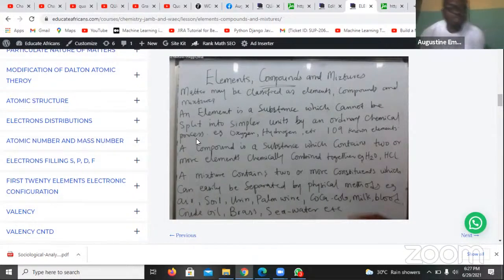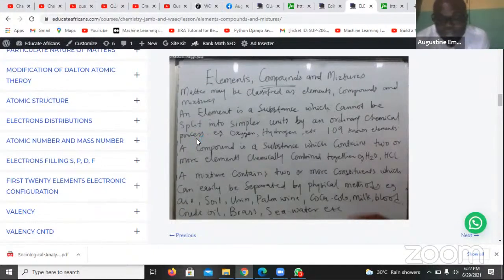Now, a mixture contains two or more constituents which can easily be separated by physical methods. So when they can be separated, we call it a mixture. If they cannot be separated, we call it a compound. If it is just one substance that cannot be divided into simpler ones, we call it an element. Take note of this. A mixture can be separated. A compound cannot be separated by ordinary means because the elements are chemically bound together, whereas elements are pure substances that cannot be broken into simpler units.